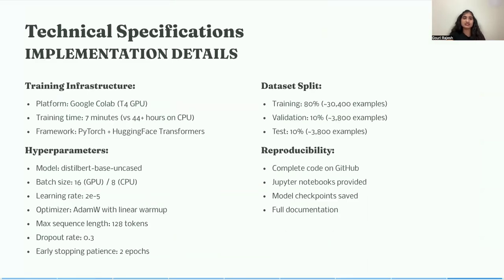As a final note, this slide shows some technical specifications I used in the project. I utilized Google Colab's collaborative environment to train and evaluate the model, which significantly reduced the time from 44 plus hours to about 10 minutes only. I also tried multiple parameters and decided on these that gave me the best performance.